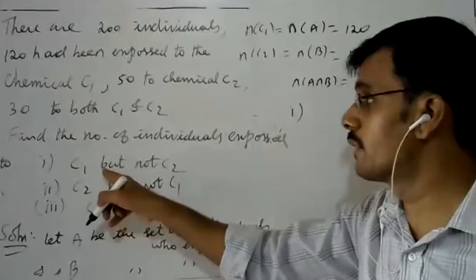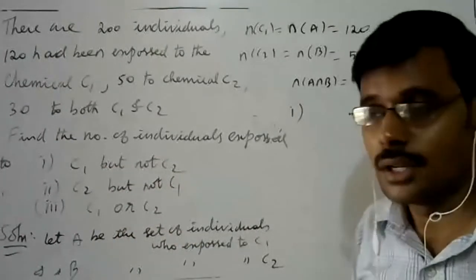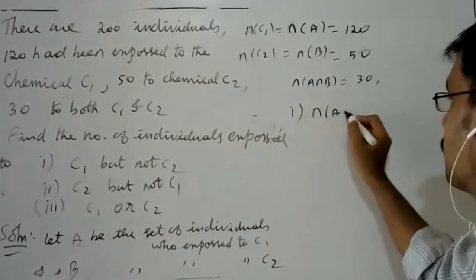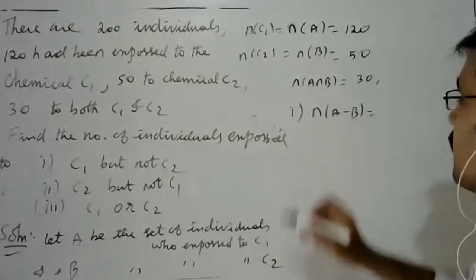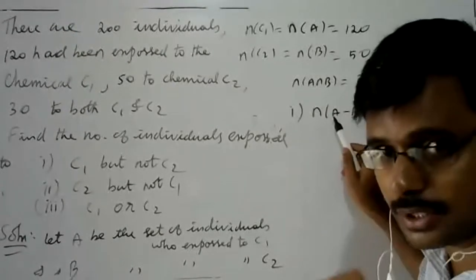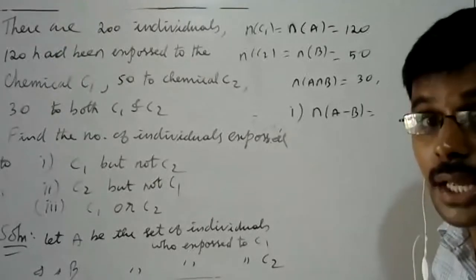Now come to the first question. C1 but not C2. What is the meaning, sir? C1 but not C2 means N of A minus B, the number of individuals exposed to C1 and not C2. How to find A minus B?